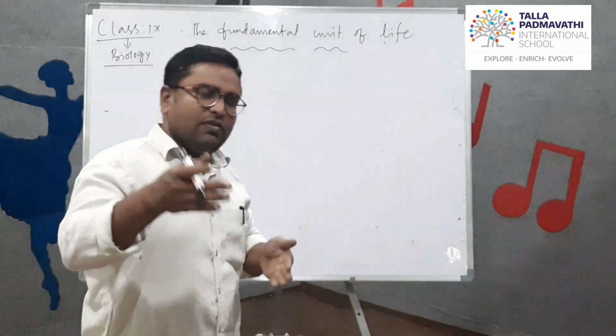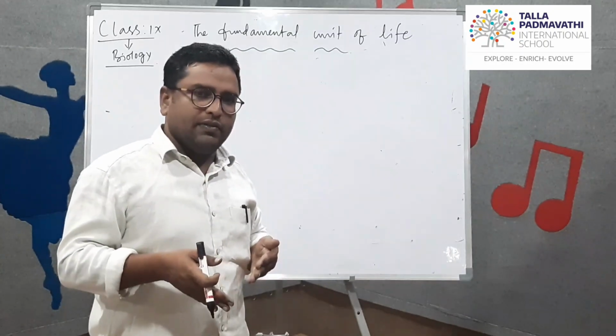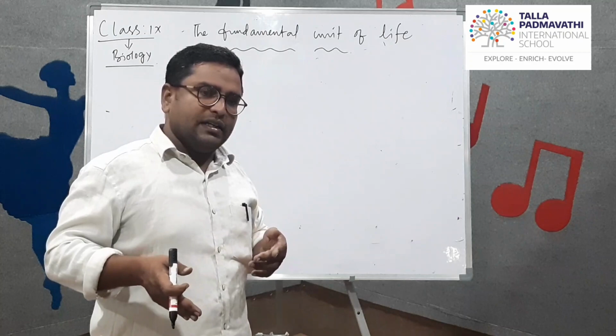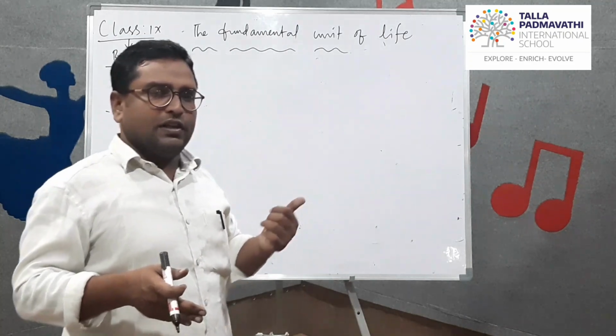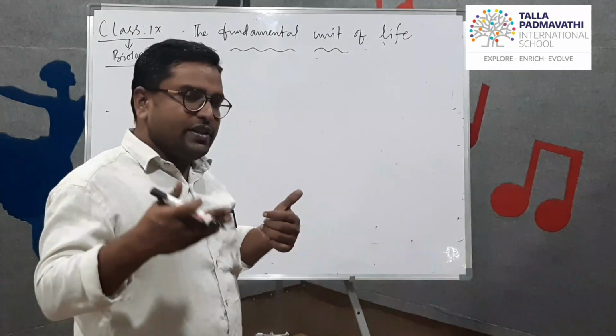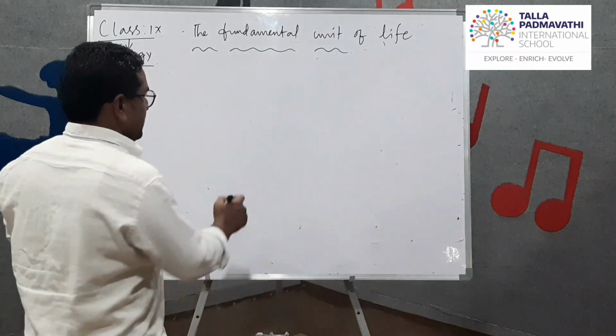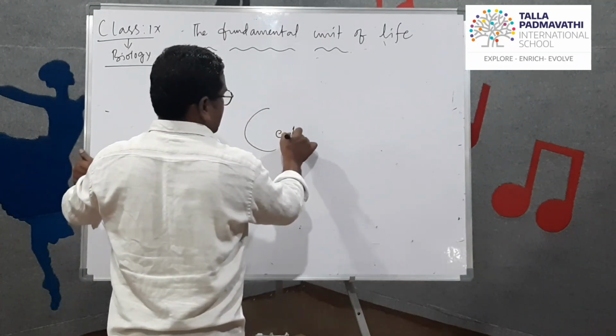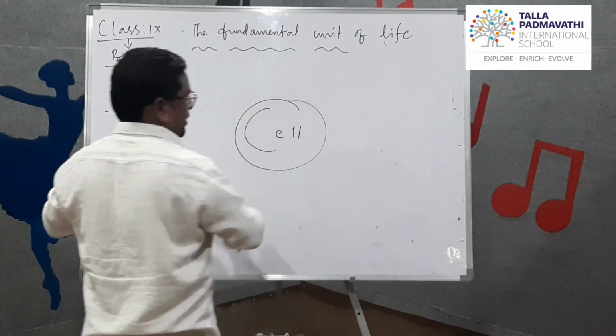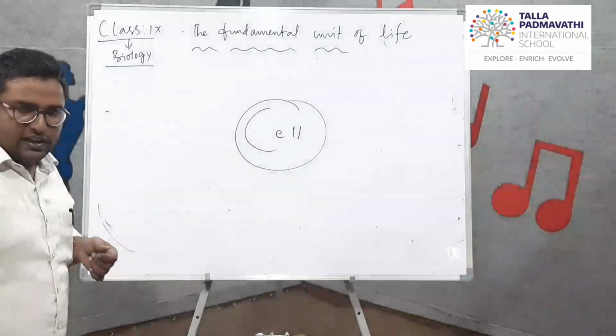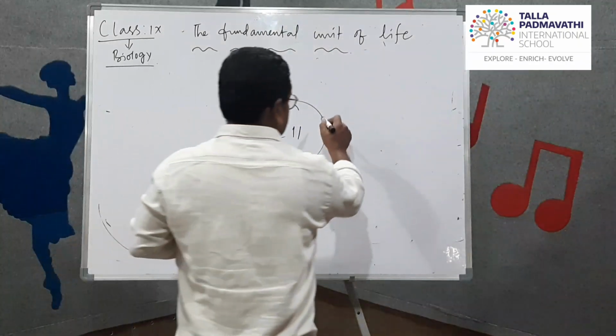The fundamental unit of life is what? The cell. Why is the fundamental unit of life the cell? I will tell you.